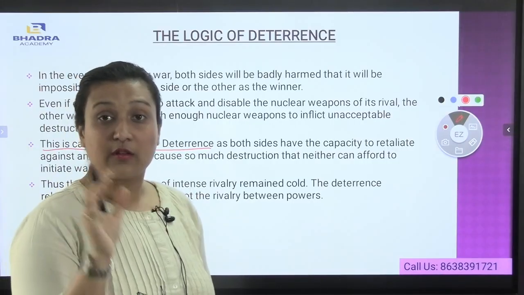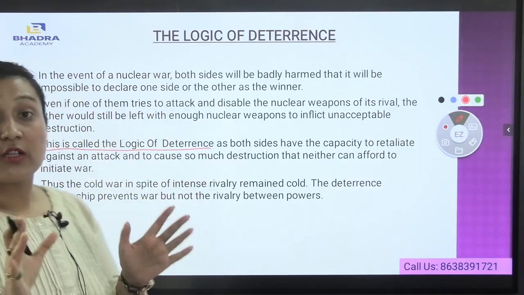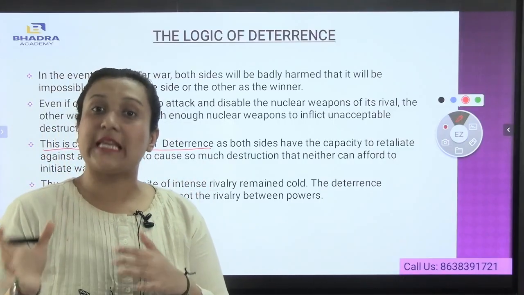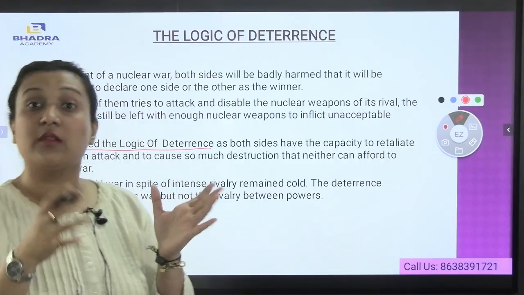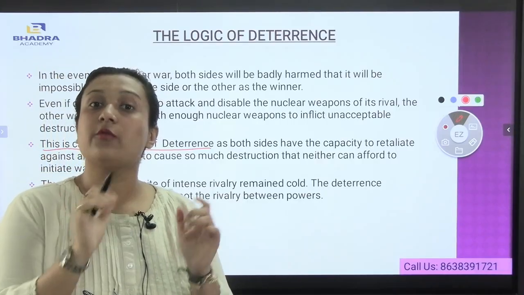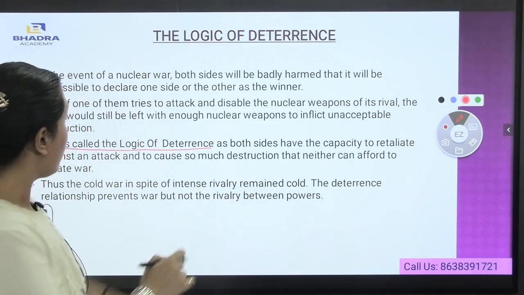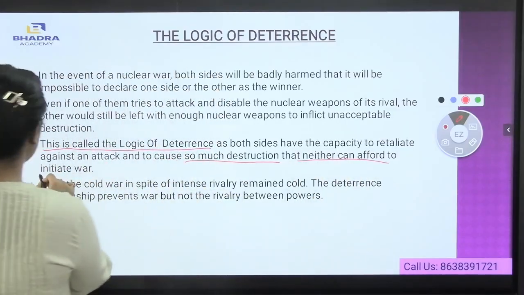In the logic of deterrence, both the countries will have the capacity to defeat each other, but at the end of the day, there will be so much destruction that neither can afford to initiate war.